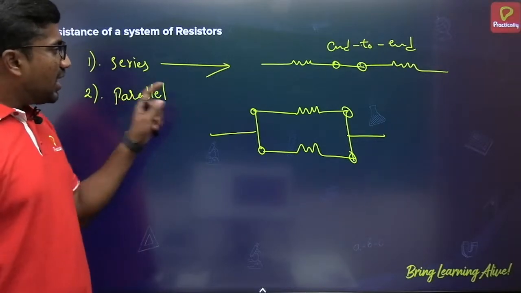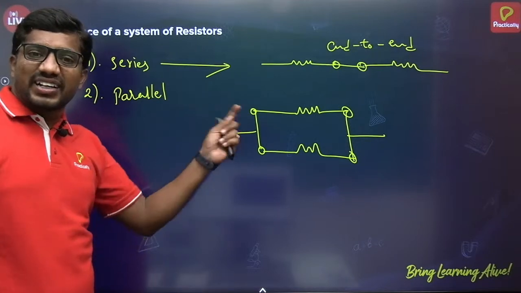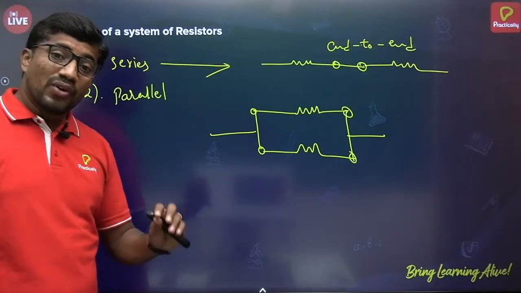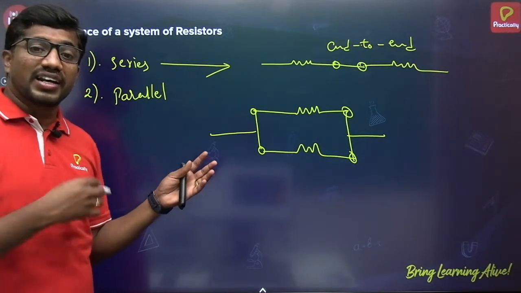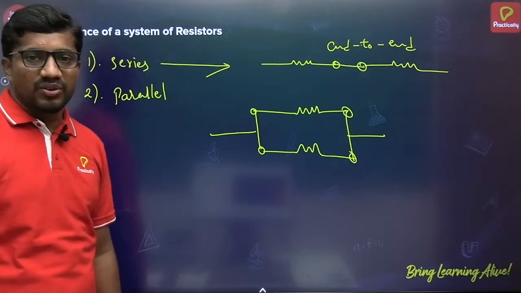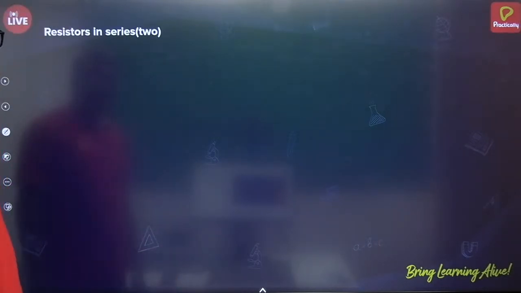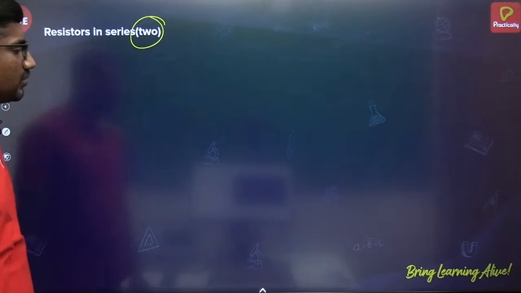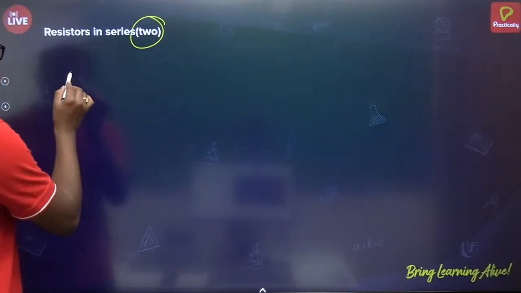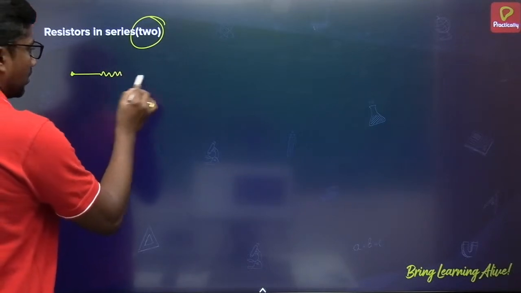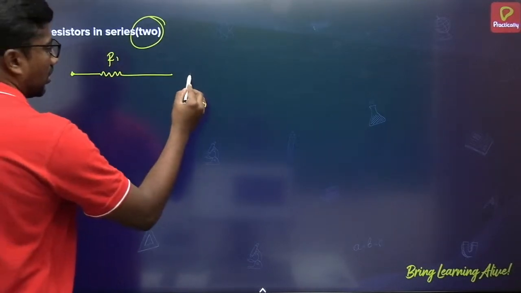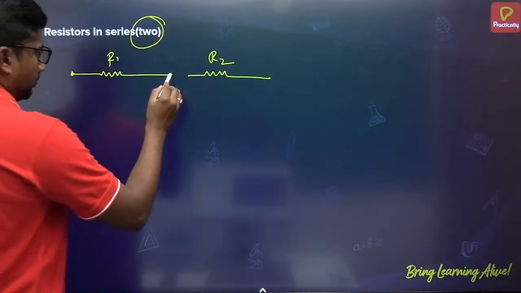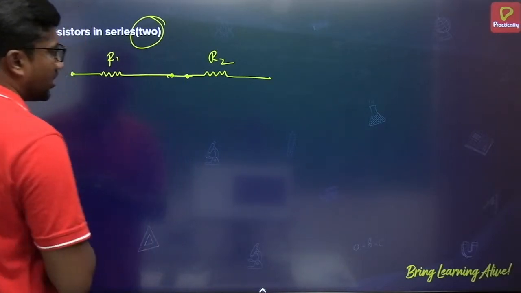So here when the group of resistors are connected in series, what will be the effective resistance? When the group of resistors are connected in parallel, what will be the effective resistance? How can we calculate when they are given 2 resistors, 3 resistors? Let us see now. So now resistors in series, 2 combination. Let us consider 2 resistors having resistance R1 and R2. They are connected in series as shown in the figure.